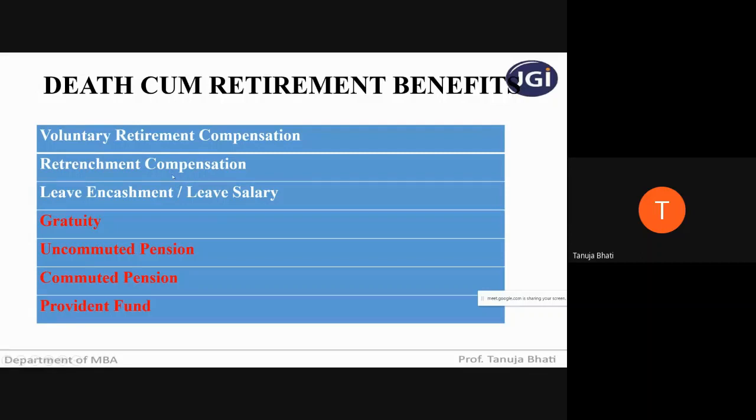Students, individual problems in case of income from the head salary may not be asked, but where it is important, like gratuity and allowances, individual problems only on allowances and on taxable gratuity will be asked. In case of voluntary retirement compensation and retrenchment compensation, these are not that important, but we never know if it comes in the exams. So let us first revise the provision and then we will solve the problems.